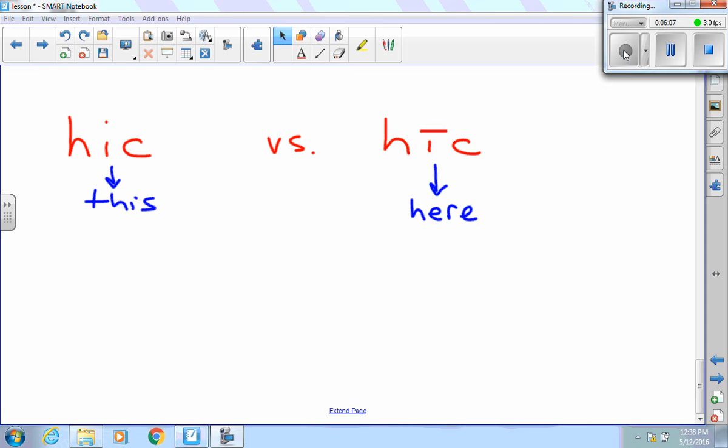Last I have hic versus hīc. No, this is not tremble versus tremble. This is hic without a macron versus hīc with a macron. If it doesn't have a macron, it means this man, this thing, whatever. If it does have a macron, it is the word here, the adverb here, in this place, here. That could cause some issues in your translation, so make sure that you're looking for that macron on hic.